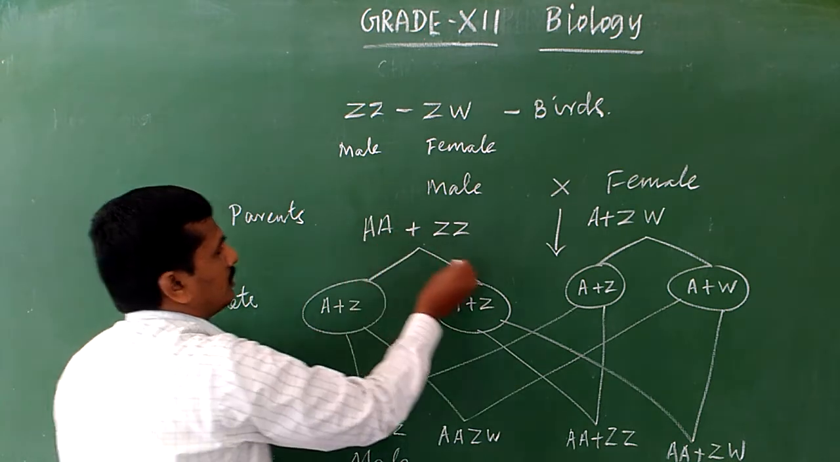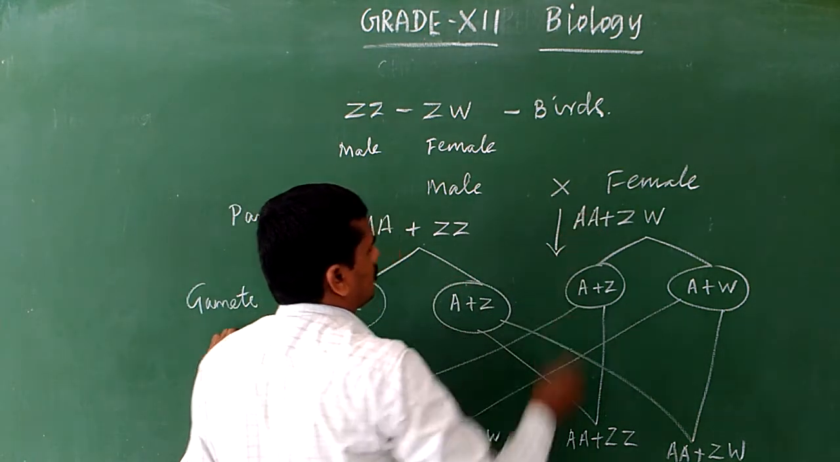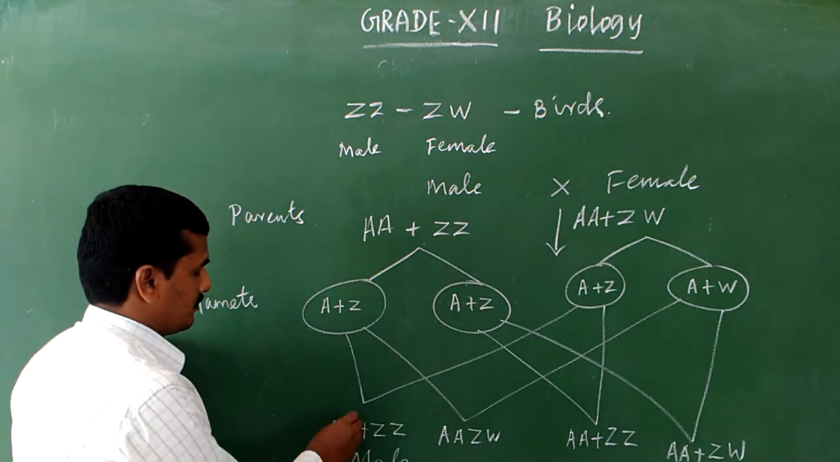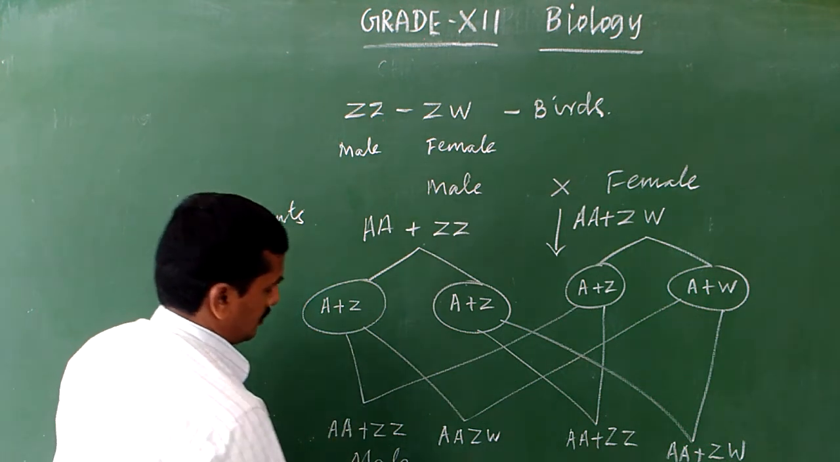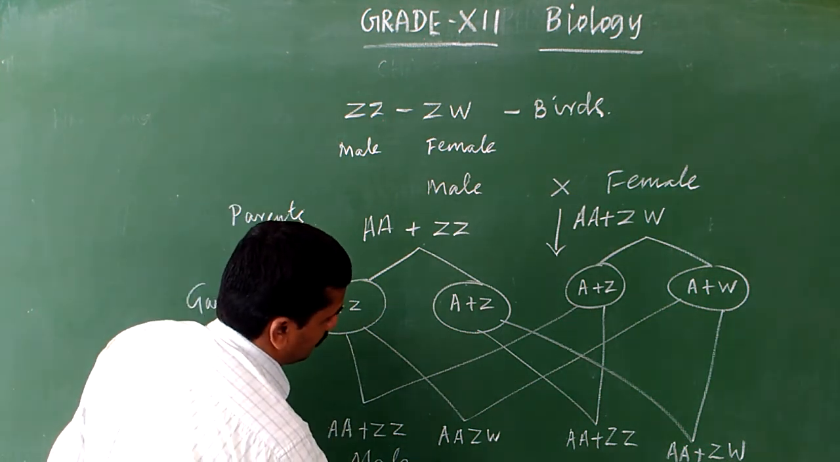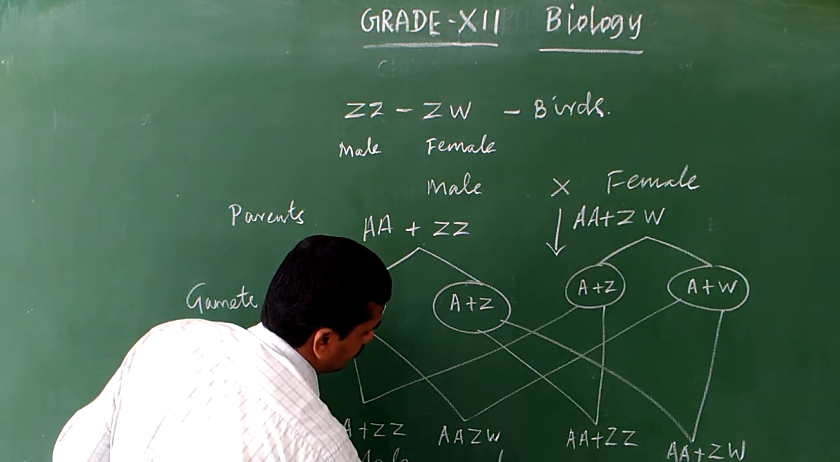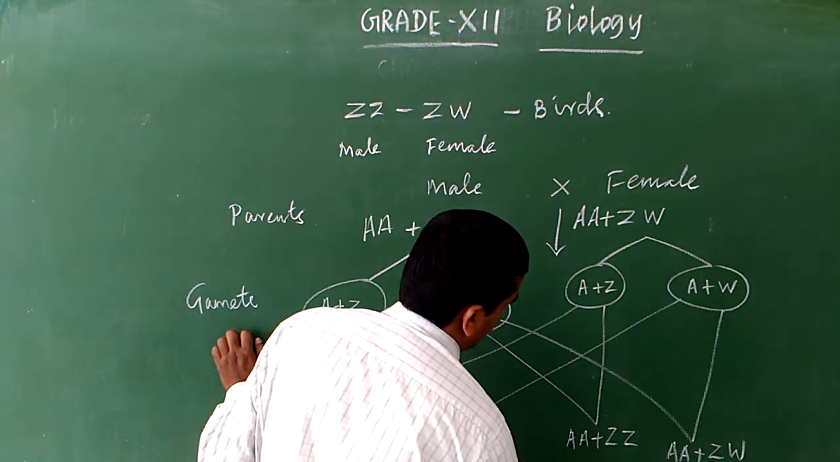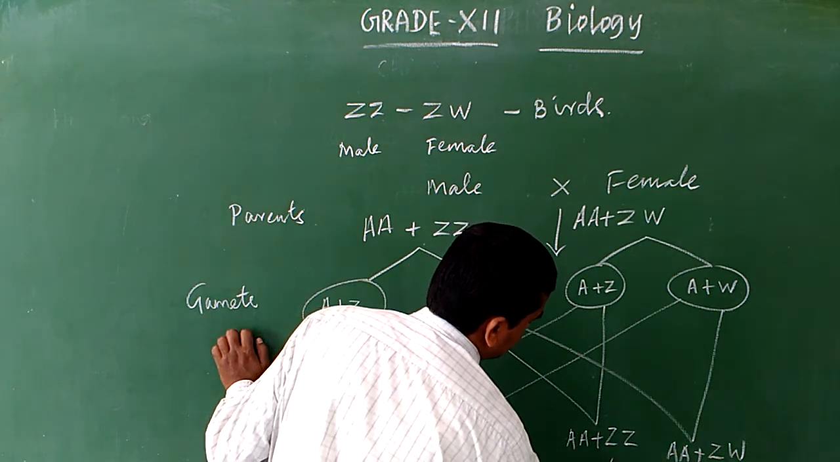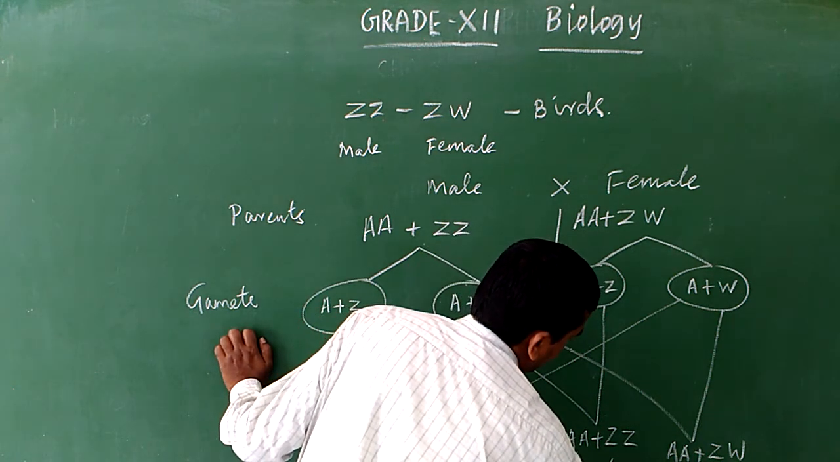Autosomes are represented as capital A, or maybe small a. So, the symbol for autosomes is A. Then here, ZW means what? Female. Then ZZ is male, and here ZW is female.